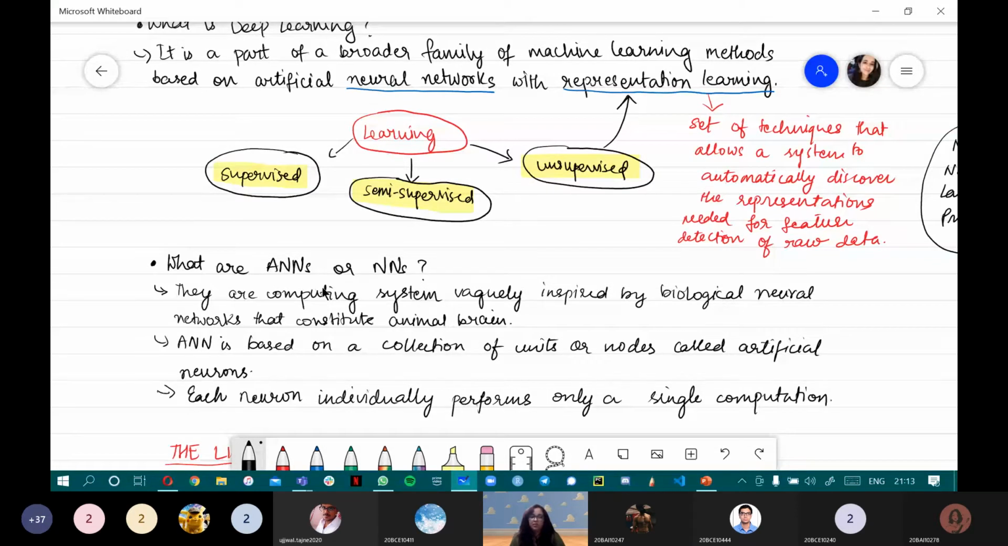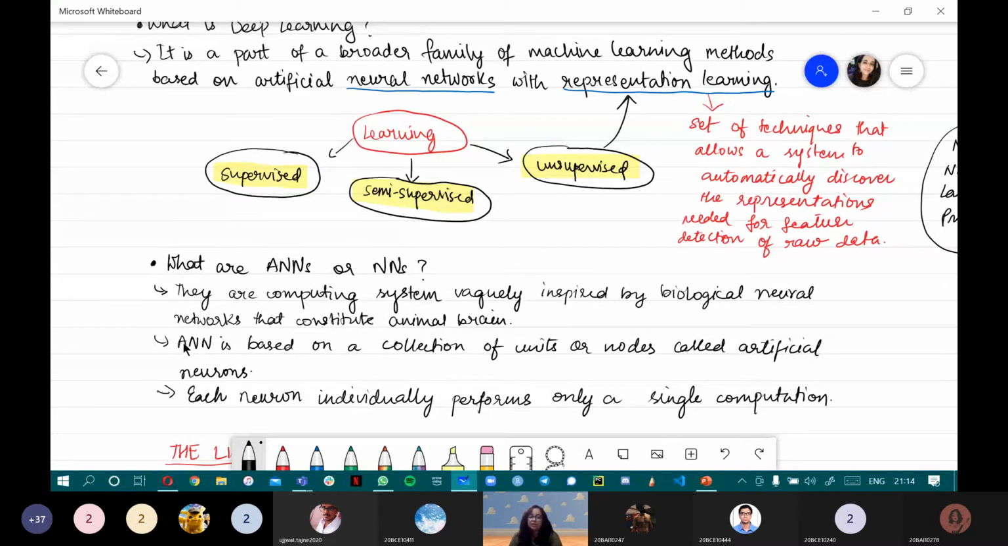It's a very small computing system, which is vaguely inspired by the biological neural networks that make up the animal brain. Just like our human body has a neural network. What is a neural network? It is made up of thousands of neurons in our body that basically decide how our body functions, how we react to pain, to happiness, to anger, and how our hormonal system works. That is all decided by our neural system. Inspired by that, they came up with the concept of artificial neural networks, which is nothing but a small computing system based on the concept of biological neural networks.